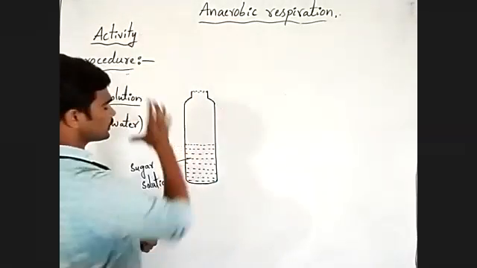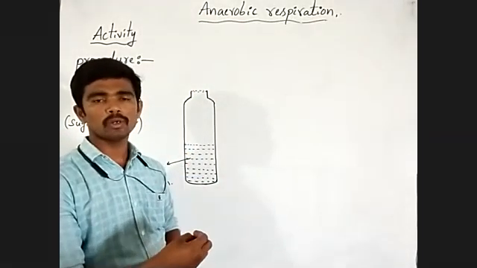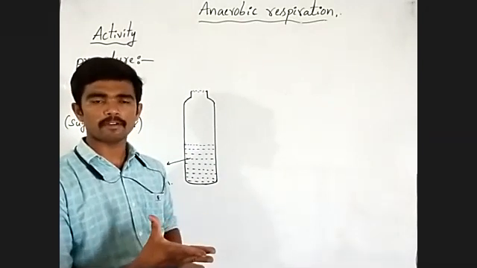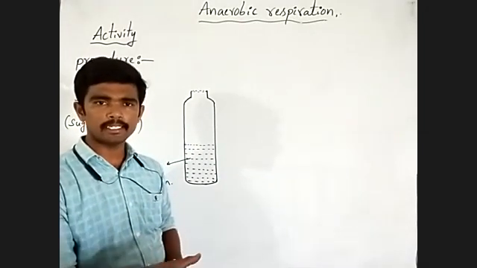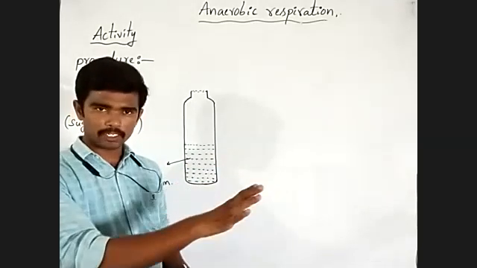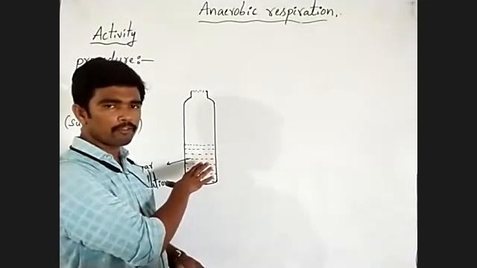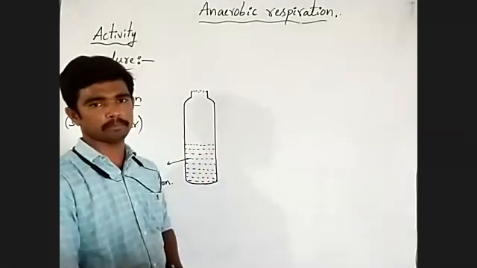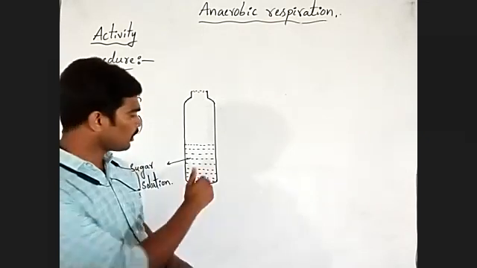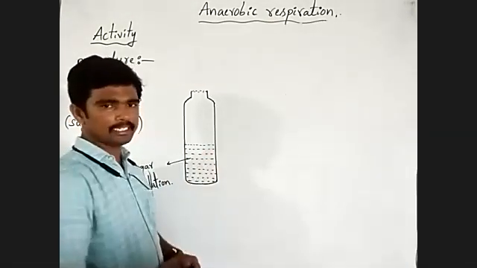In this activity, we want to observe the production of carbon dioxide and heat in anaerobic respiration. Understanding? We want to perform anaerobic respiration by using the yeast.